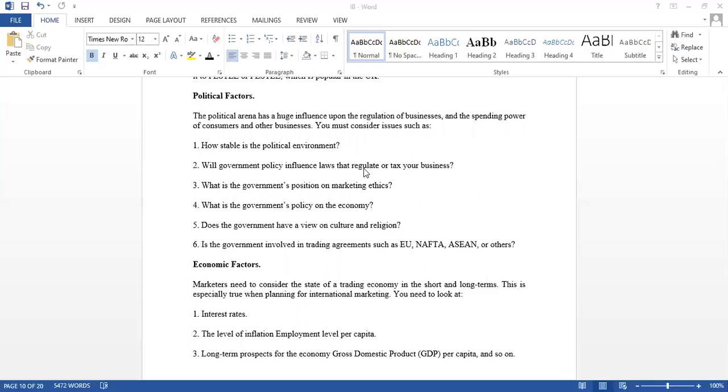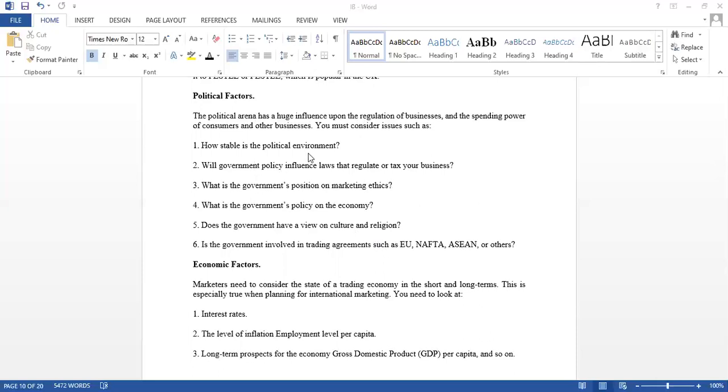Whether the political party or the government in that particular country is following marketing ethics, or has policies on its own economy, or has a different kind of culture and regional environment, or is it a member of an economic union like NAFTA, ASEAN, EU, or any other regional groups? If it is a member of that regional group, what are the objectives of that regional group? Is it following them, or are any conditions or restrictions prevailing? Suppose we enter that market, all these things have to be analyzed.